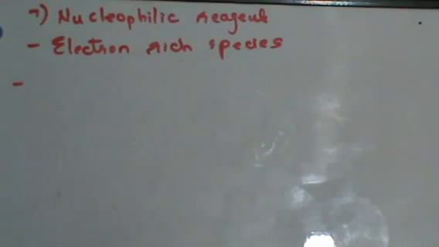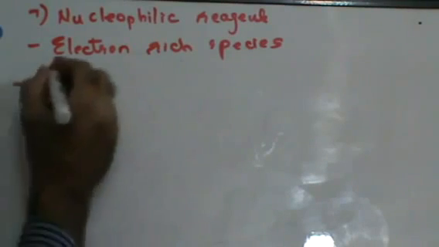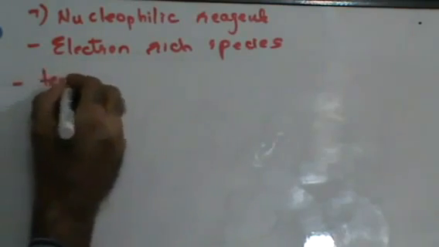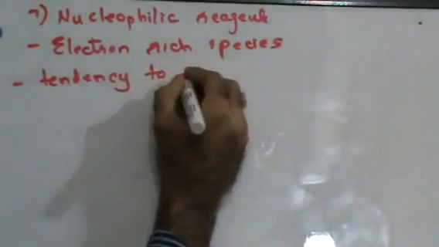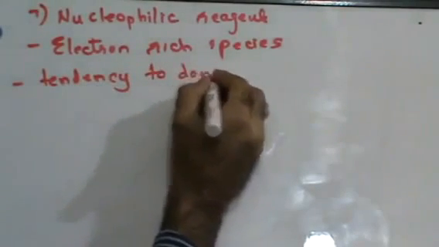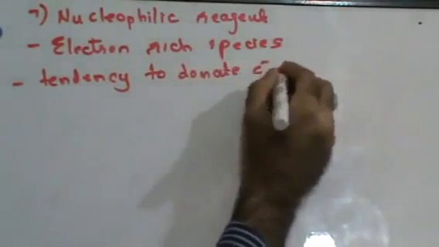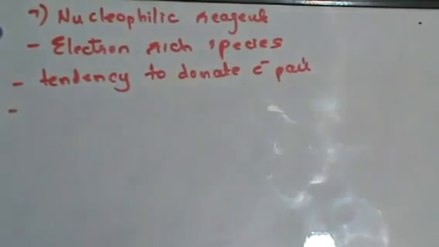They have more electrons, therefore they have a tendency to donate electron pairs.